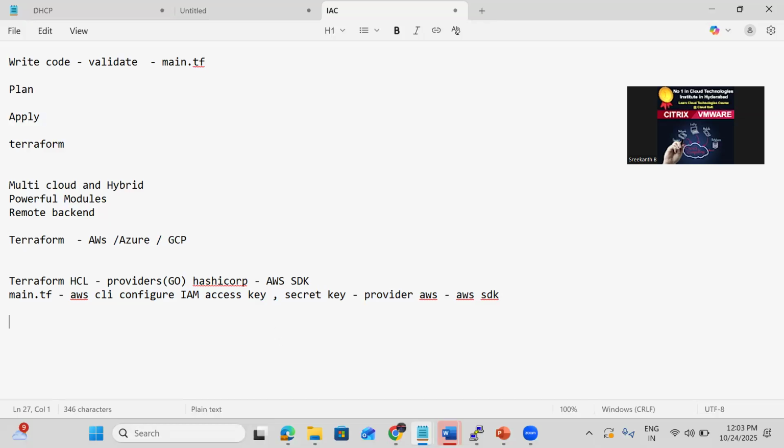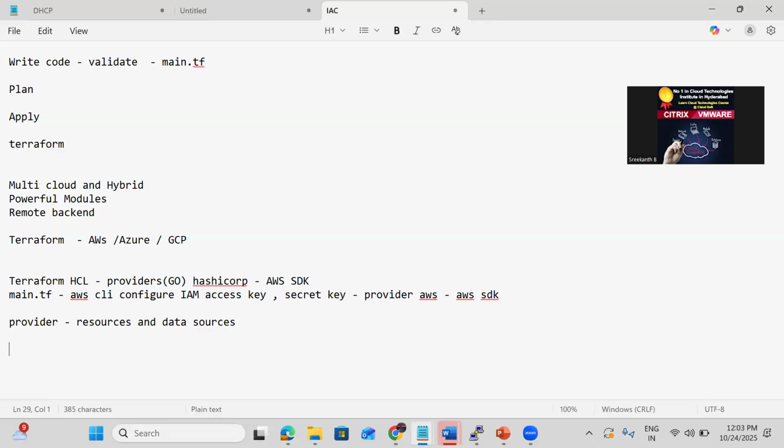In the provider we have all the declarative updates on how to create the resources and data sources, which we specify, and using that the provider communicates.